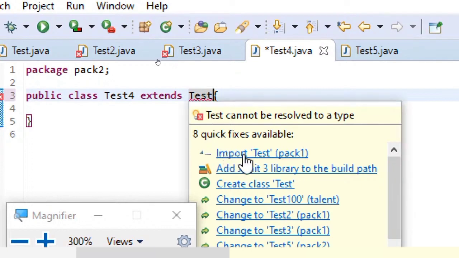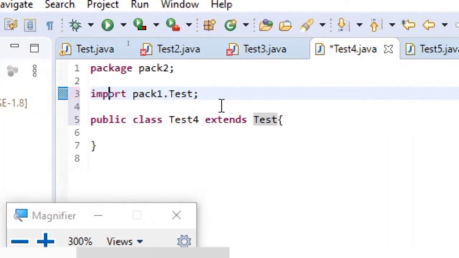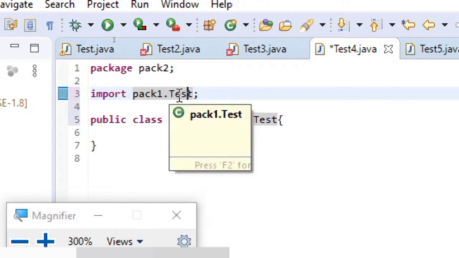You can see in the fixes, import test pack 1. This is how you will automatically get it with IDE. Otherwise you just need to write it manually. Import pack 1, that is the package name, dot test, that is the class name. So this is how you will be writing the import statement: import package name dot class name.